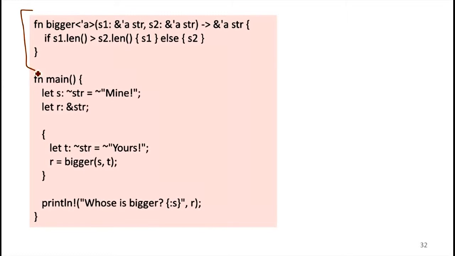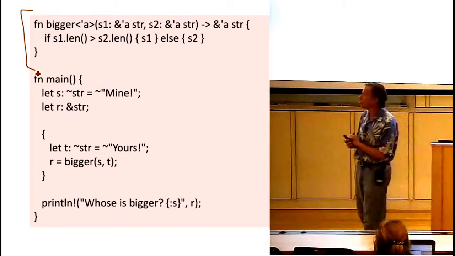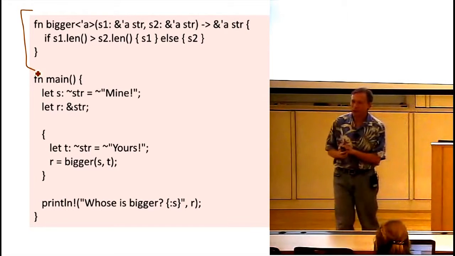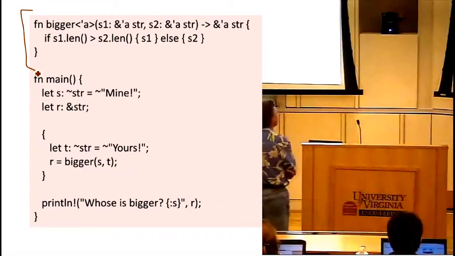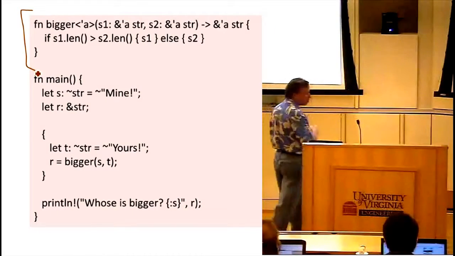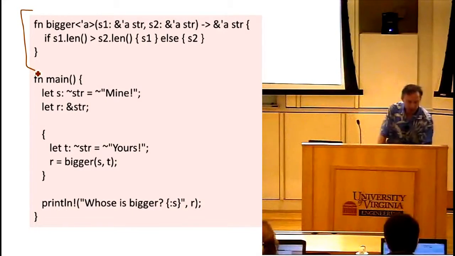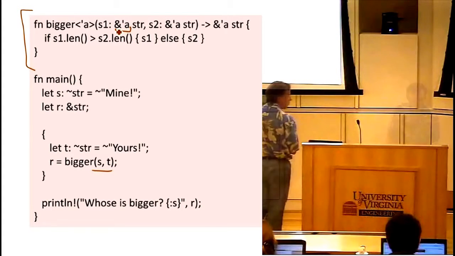Now this is the test to see if everything makes sense. Is it all okay now? Is this my trick? Using a red box when the code's correct, or is there still something wrong with this code? So what are the lifetimes that get passed in? So we're calling bigger. What is the meaning of the lifetime A going to be? Oh, do I need to initialize R here?